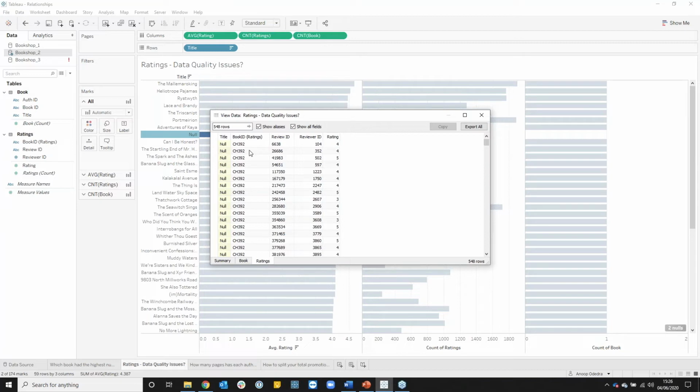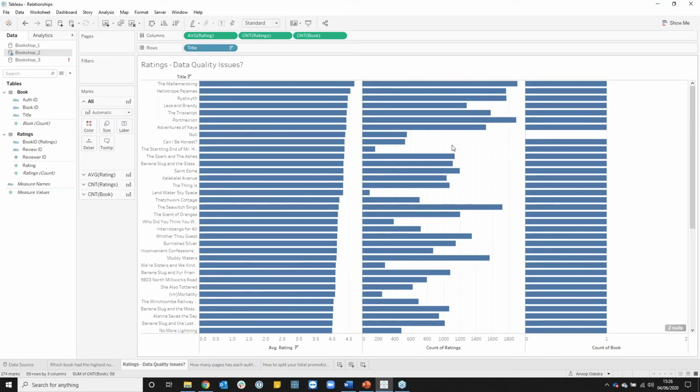If we'd had an inner join, this data would have been excluded. So this can be really valuable information. You can get to your data quality issues based on the dimensions you have in your view. Let's look at this in the other way. So this is where we've got ratings data, but no book data. What about the other way around?